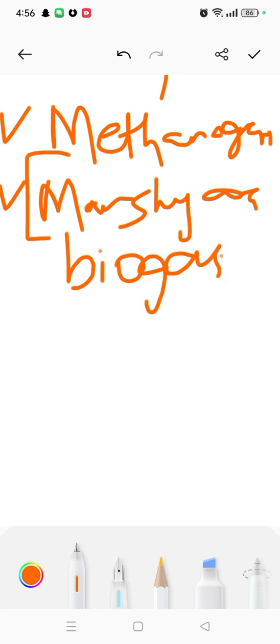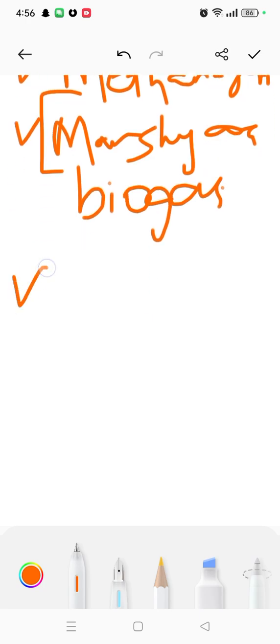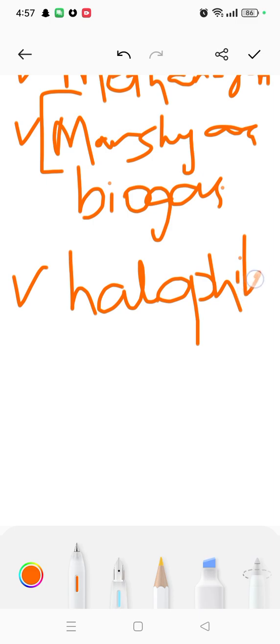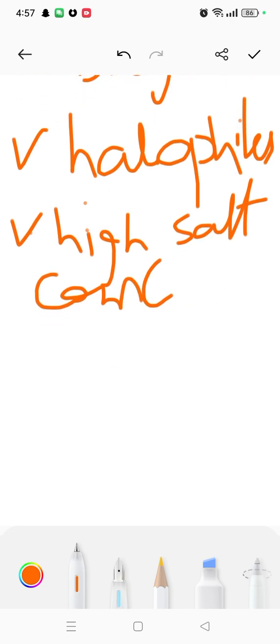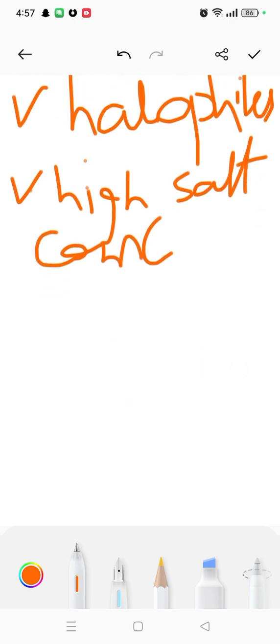Then there are halophiles, which live in high salt concentration. They require salt for their growth as well.